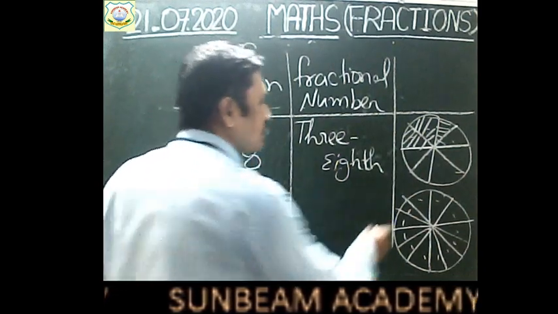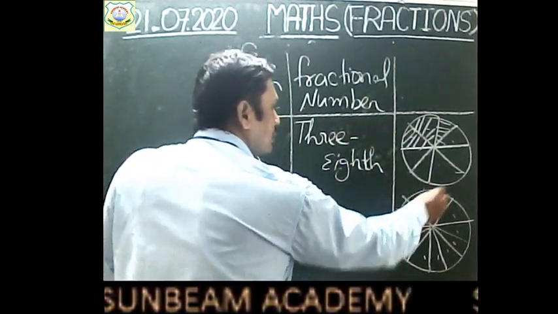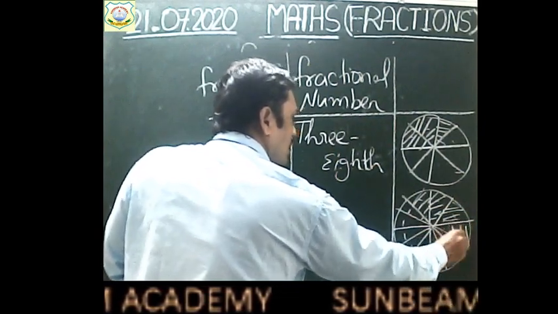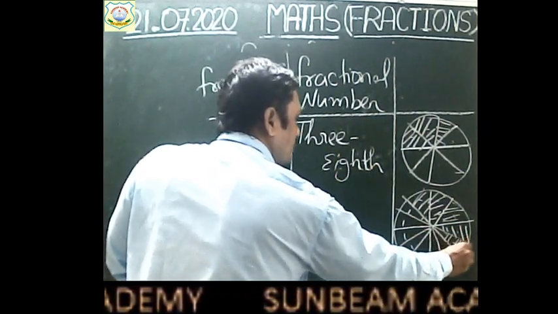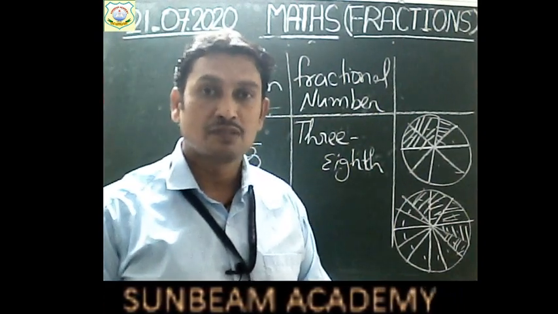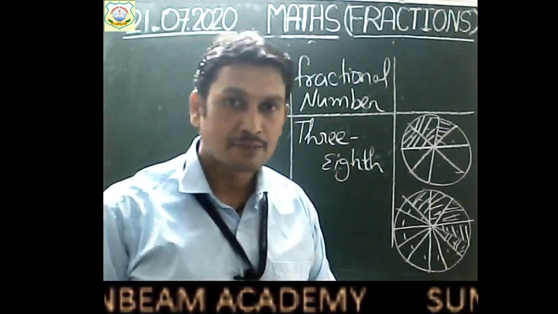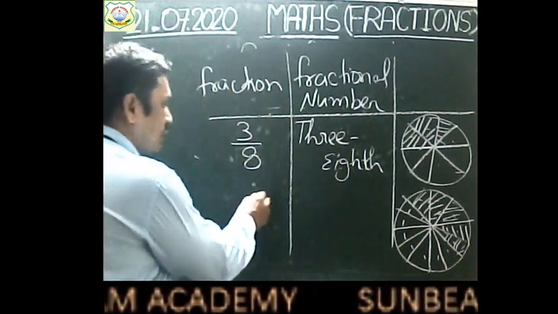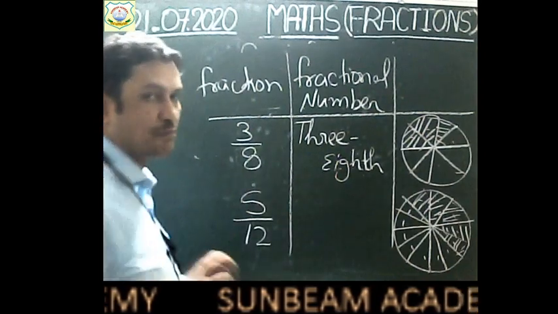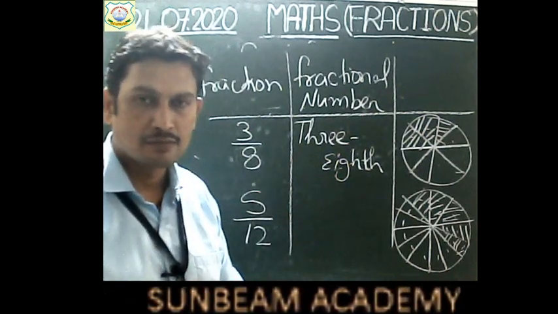Out of these partitions, suppose 1 part, 2 part, 3 part, 4 part and 5 part. You have received 5 parts out of 12 partitions, right? So your fraction will be 5 out of 12. That is 5 by 12, right?